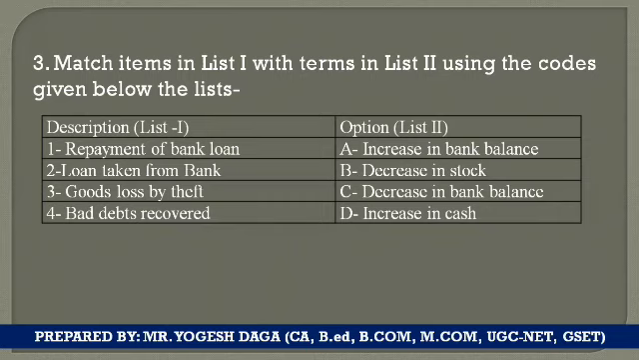Now students, I think you will make the answer. Pause the video and solve it yourself, then see my answer. And the correct answer: repayment of bank loan. When we are paying the bank loan, it will decrease our bank balance, right? Loan taken from the bank: if we take a loan from the bank, then our bank balance will increase by that much. Next, goods lost by theft. If goods are lost, then that much stock will be gone. So option B, decrease in the stock, is right.